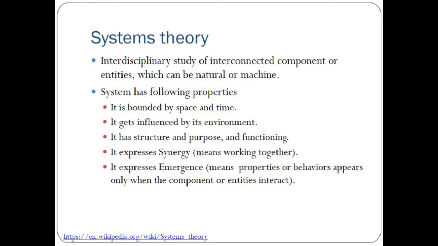And what are the properties of systems theory and the system that you want to see? A particular system could have a bounded space or time. A car, for example, is a system. It occupies some space. Within that car, you have a space for the engine, for the steering, for the braking system. This is how the space of that car is covered.